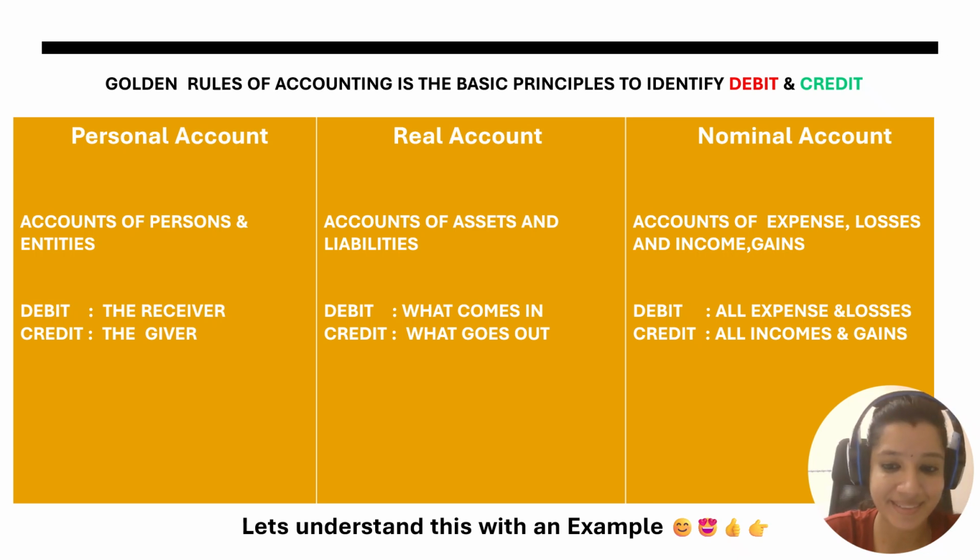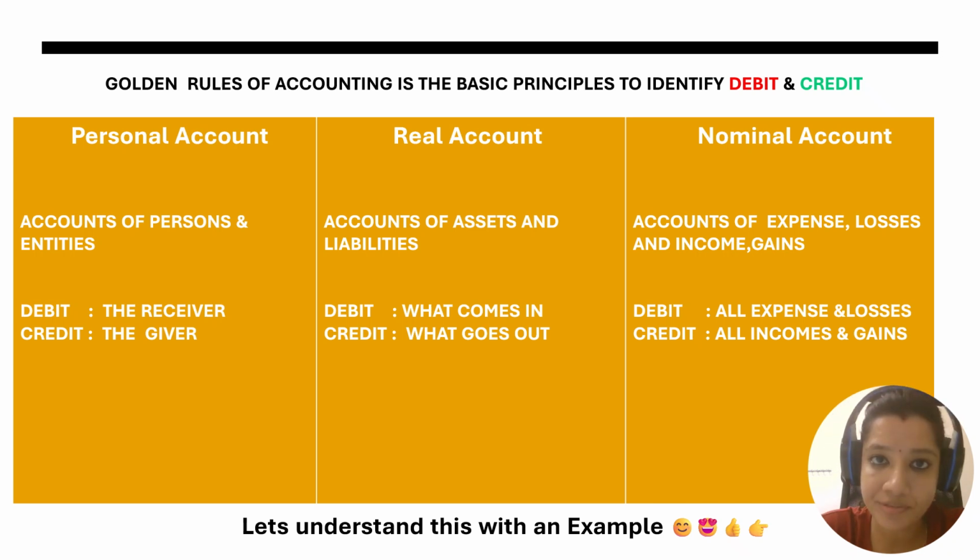As I said earlier, there are only three rules we need to consider as the golden rules of accounting: personal account, real account, nominal account. Whenever you record any transaction, you will be placed in a position to identify the transaction. Is it a personal account? Is it a real account? Is it a nominal account?